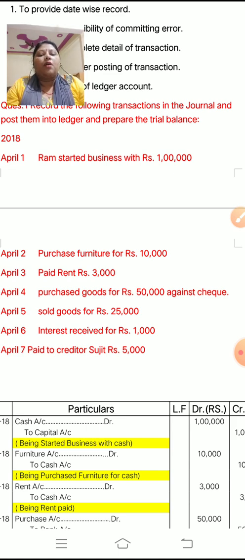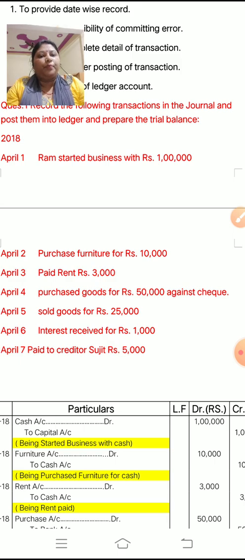Okay. Now what is the treatment of this transaction in the accounting equation? Accounting equation you have done in the last part. What is the treatment? Ram started business with rupees 1 lakh. Yes, the treatment is you have to add in cash as well as in capital. Both sides you have to add. Okay. So children, the first journal entry is cash account debit to capital account, rupees 1 lakh.